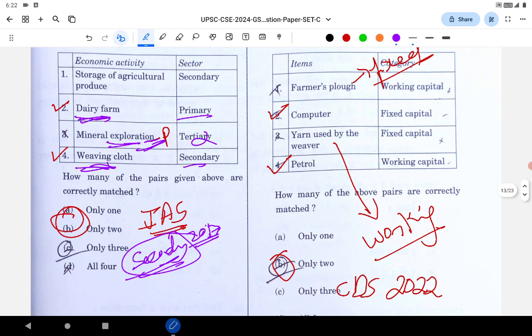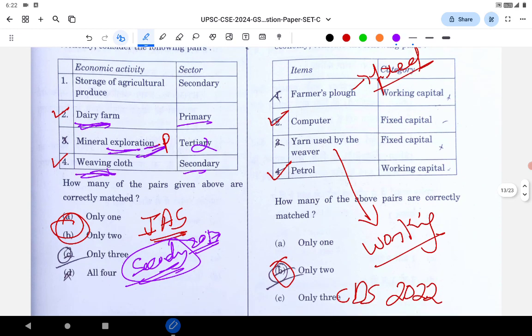Next is related to the 3-4 kinds of capital: working capital, fixed capital, physical capital, and human capital. These are 4 types of question. This is also asked in the 2022 CDS. Such questions have been asked in the 2022 CDS, where they asked the difference between fixed capital, physical capital, working capital, human capital. Again a repeated question.